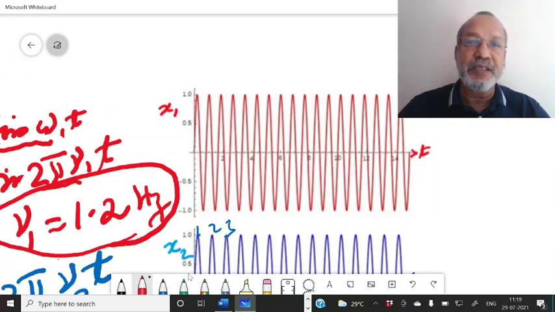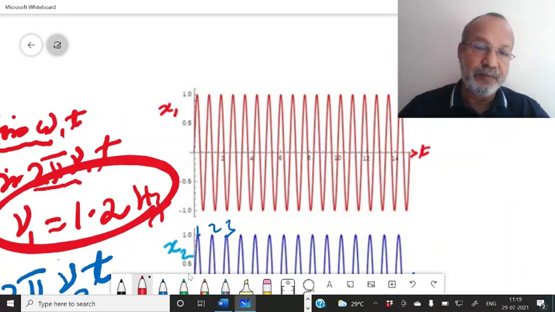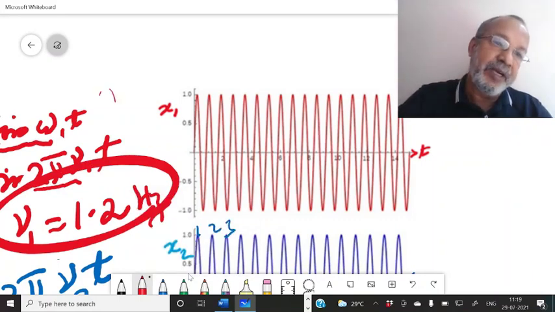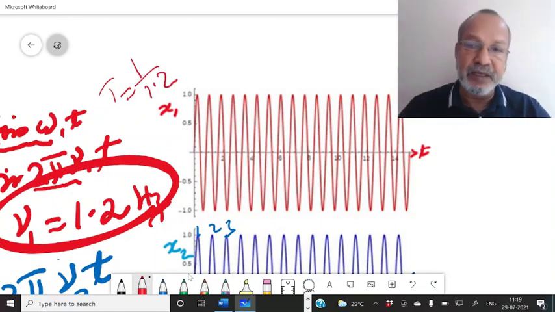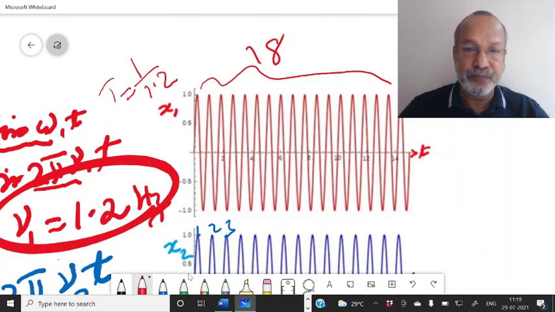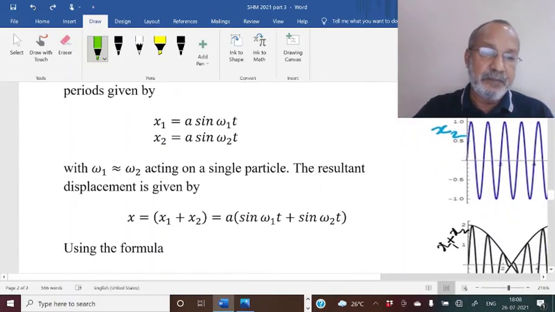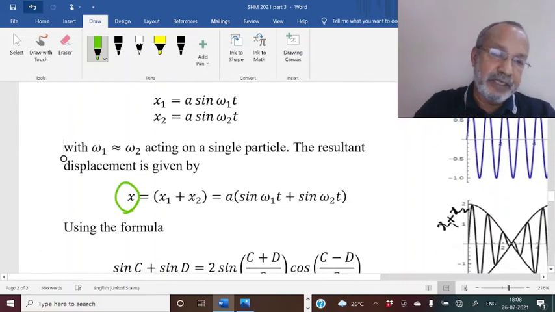For the first SHM, I have taken frequency as 1.2 hertz. Therefore, time period will be T is equal to 1 by 1.2, that is less than 1 second. So you will get more than 15 oscillations here. I think nearly 18 oscillations are there. You can count it.